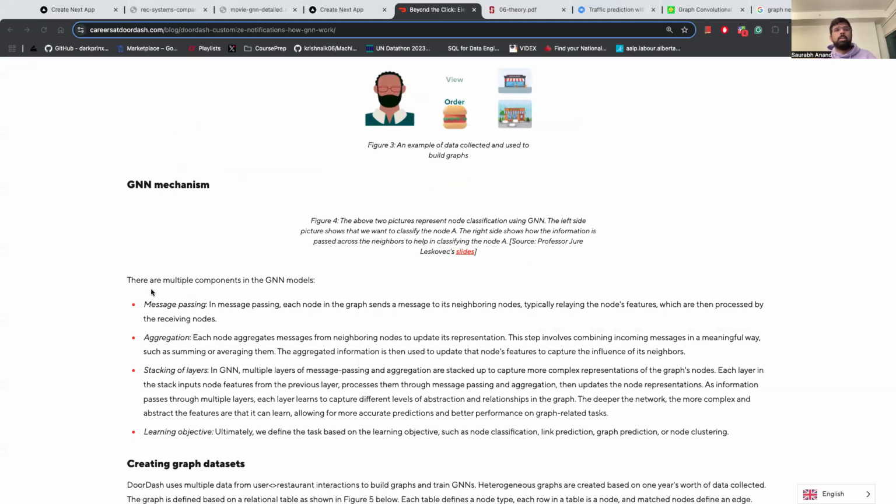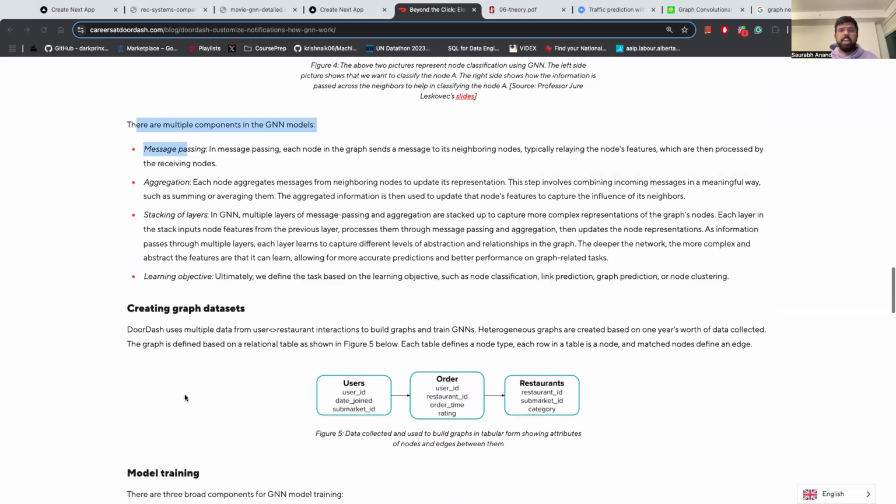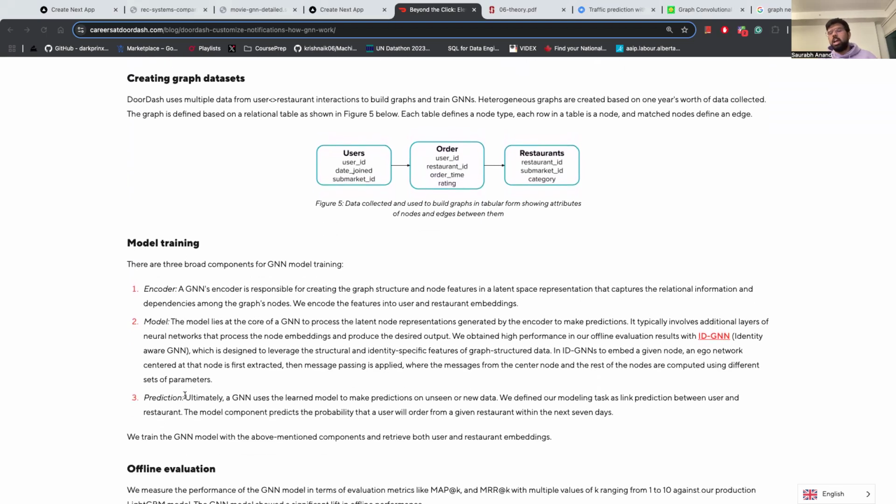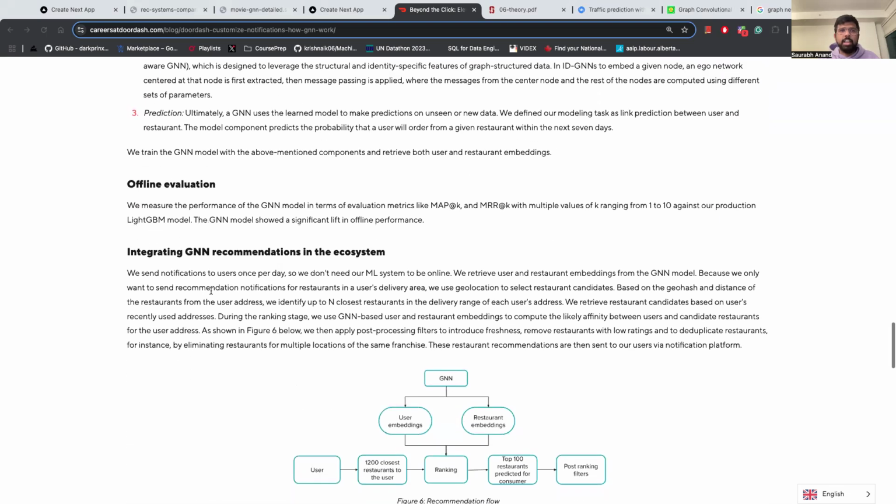As we saw, the multiple components in the GNN include message passing. We learned what message passing is: it aggregates the information from each message. The learning objective is set, which is to recommend each restaurant in the way that we saw, right? And here they say that they send notifications to the users once per day, and as I said, we use geolocation to select restaurant candidates.